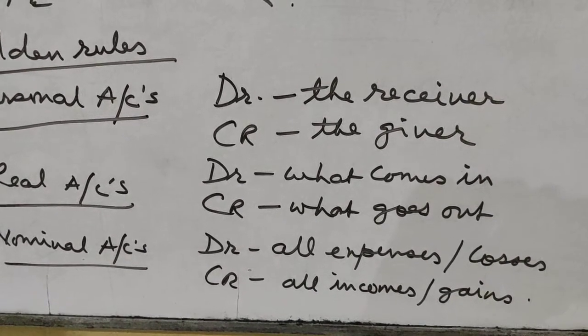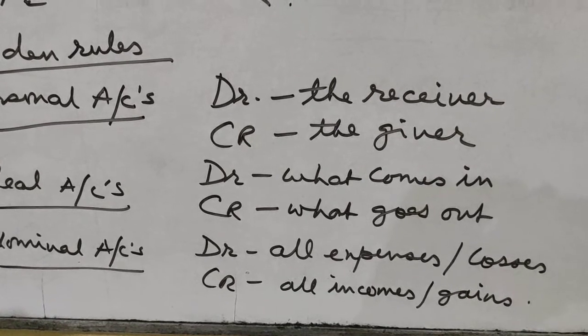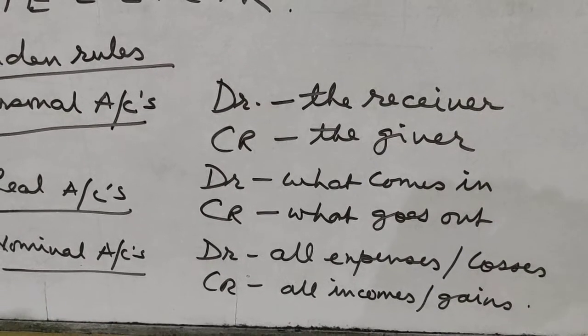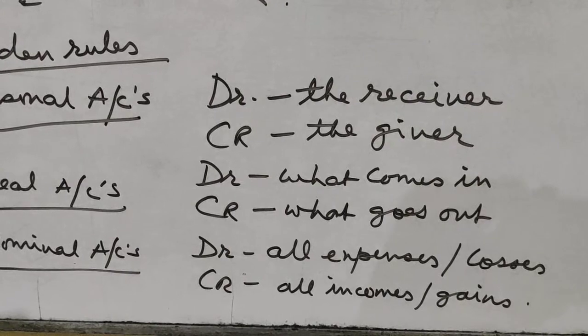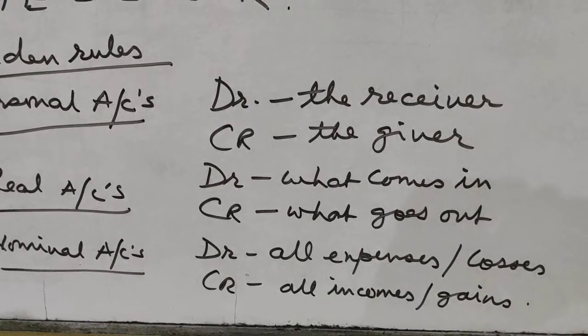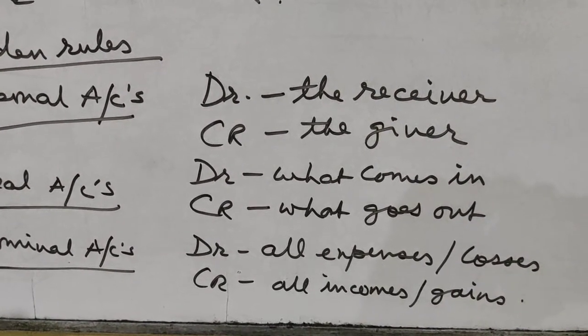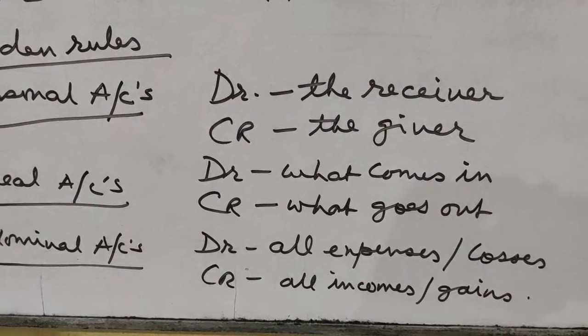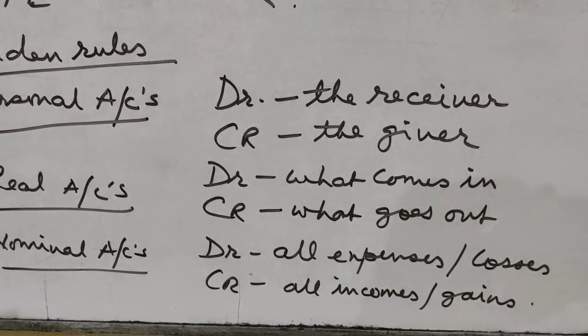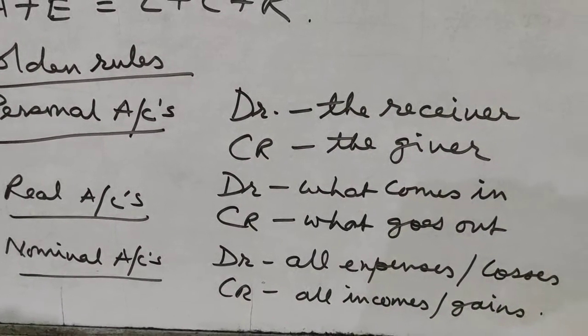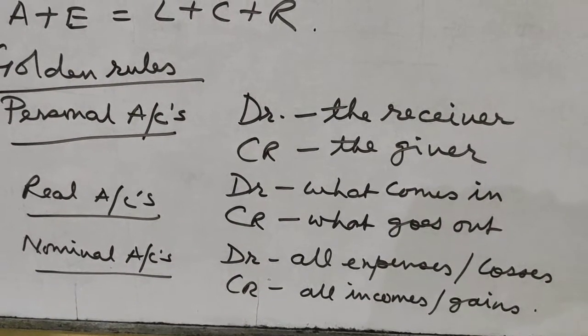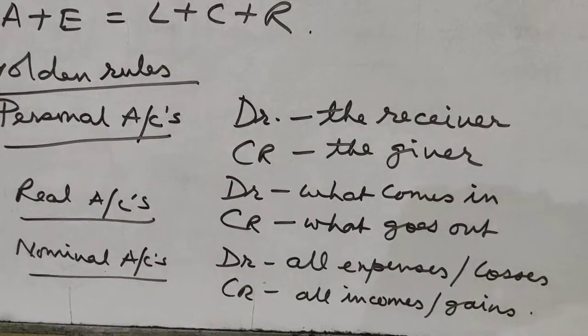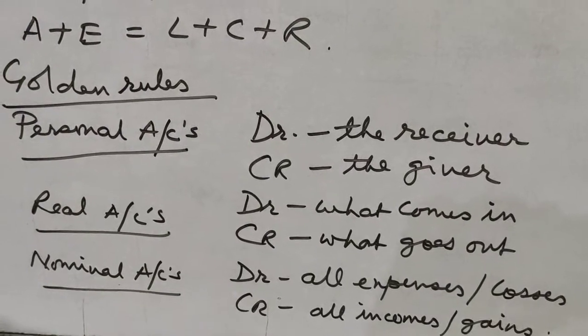When a discount is received, that will be credit. When rent is received, that will be credit. So whenever any income or gain is there, we credit that, and we debit all expenses and losses. These are the rules that we will follow in double entry to write all our business transactions.